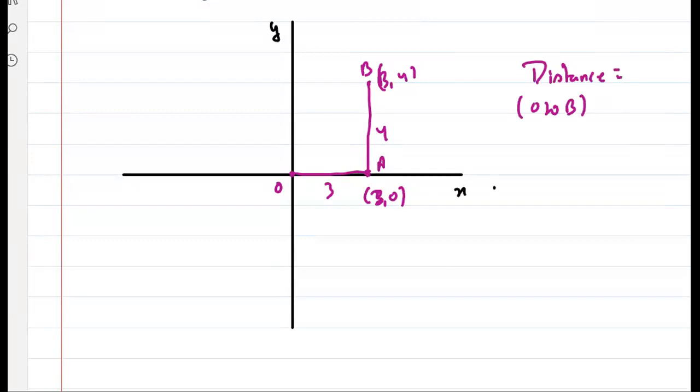Distance is the path, right? Total path ना तेजस, ठीक है? So पहले कैसे move किया? Tell me. Think about it. पहले कैसे move किया? 7 meters. 7, right? Very good. So it is from O to A, which is 3. Then again this, right? So it is 3 plus 4, 7 na? हाँ या ना? Clear? Easy. 7 units, right? If I'm talking about meter, it is 7 meter.